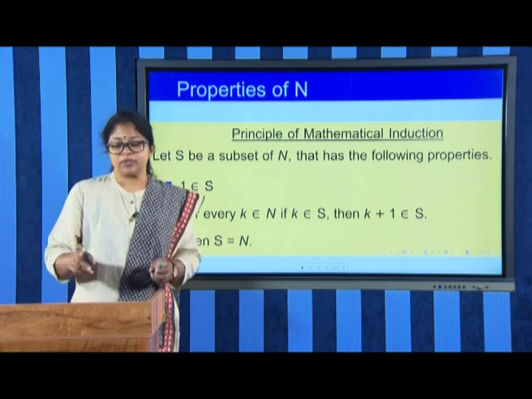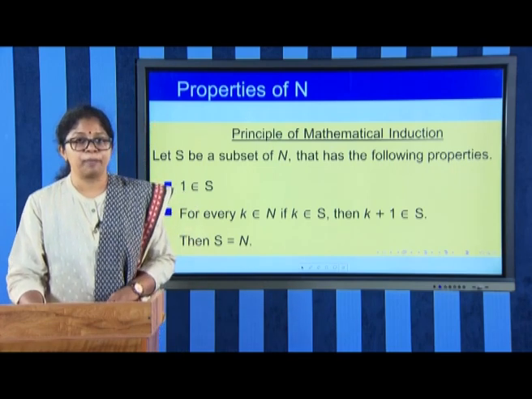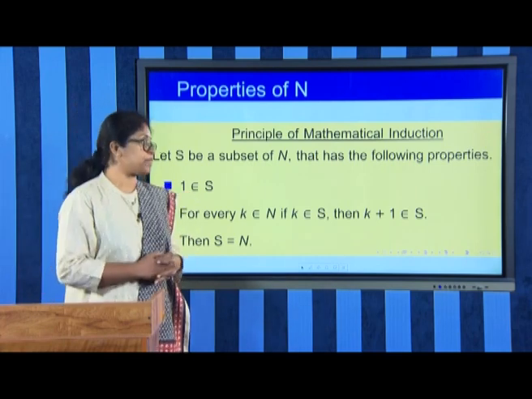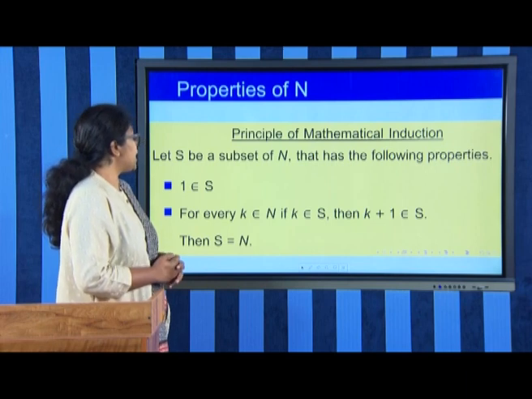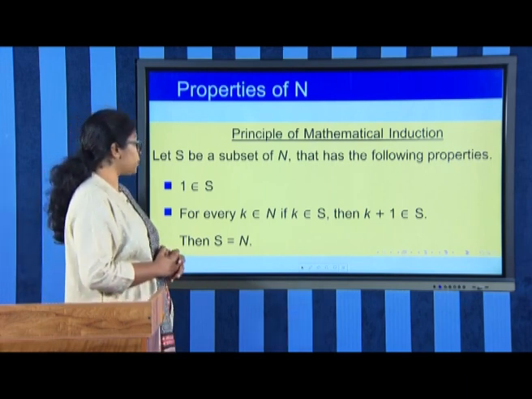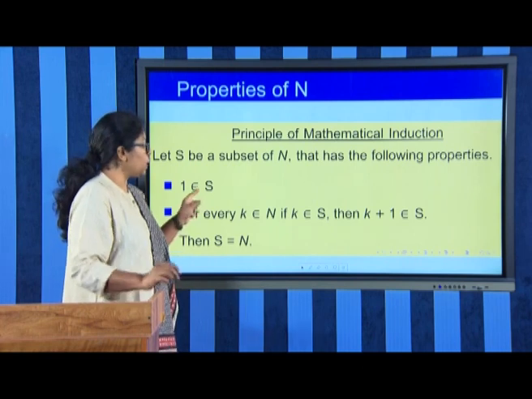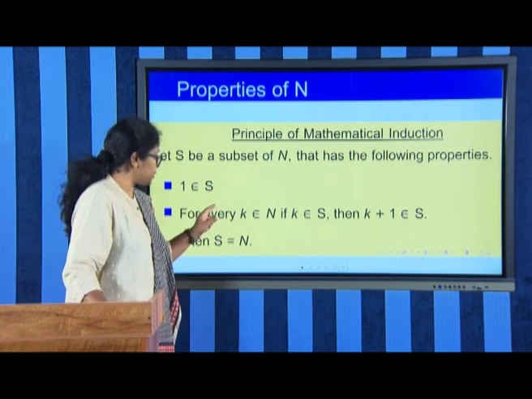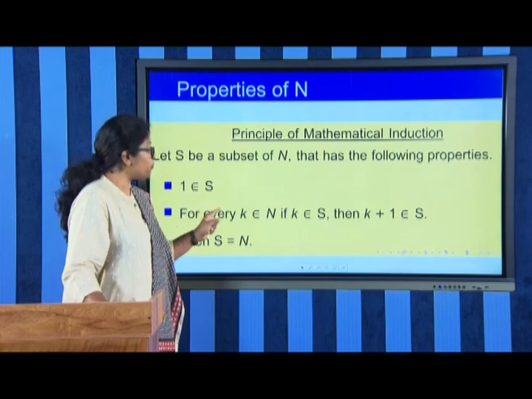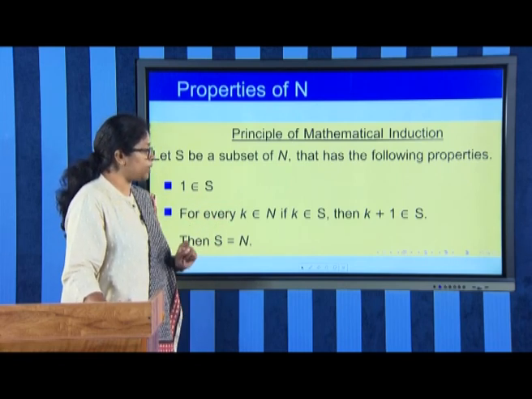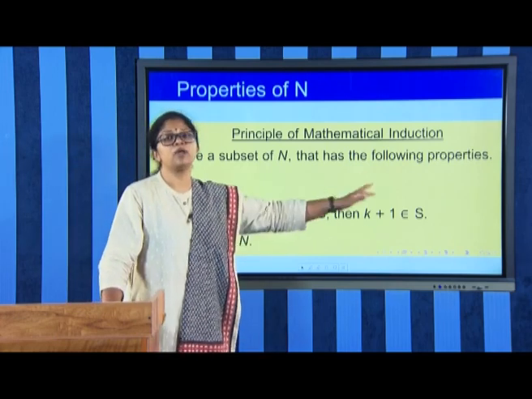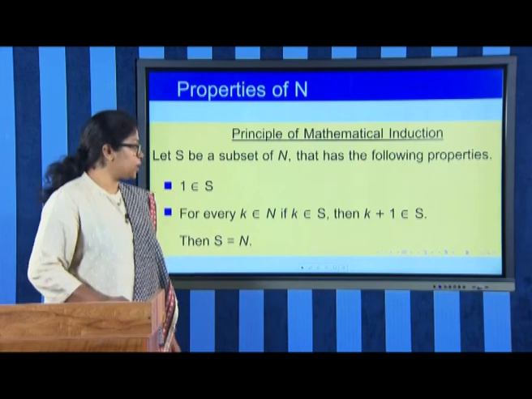Now, we move on to the second most important property of the set of all natural numbers, which is called the principle of mathematical induction. Let S be a subset of n which has the following properties. 1 belongs to S. So, definitely S is non-empty, 1 should belong to S. For every k belonging to n, k belongs to S implies k plus 1 also belongs to S.